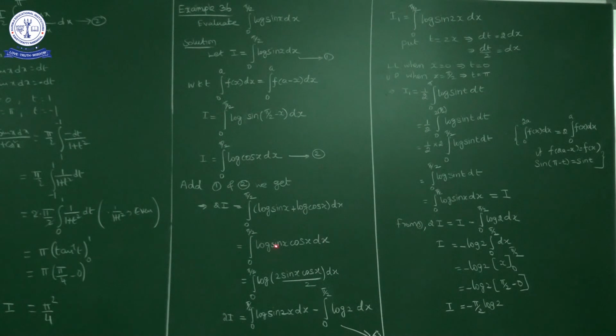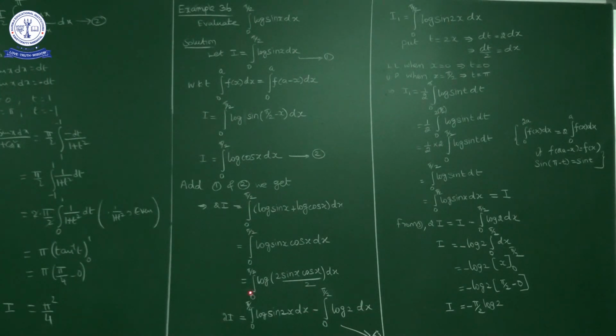What is the advantage? Log of 2 sin x cos x is sin 2x, so log of sin 2x by 2. Log a by b we can write as log a minus log b. So 2I is equal to integral 0 to pi by 2 log of sin 2x dx minus integral 0 to pi by 2 log 2 dx. Mark this one as 3.